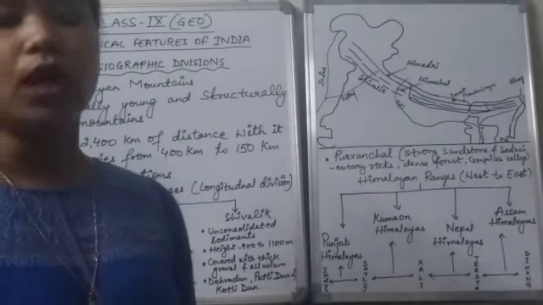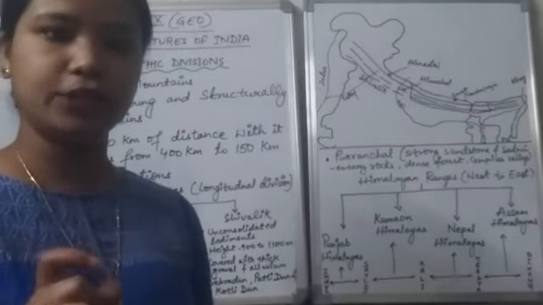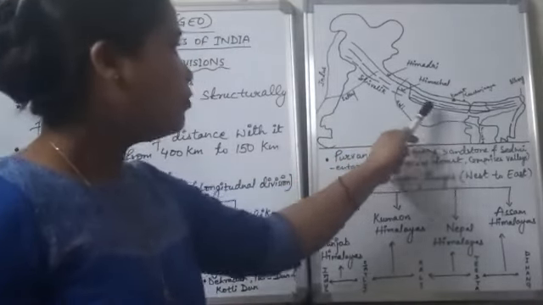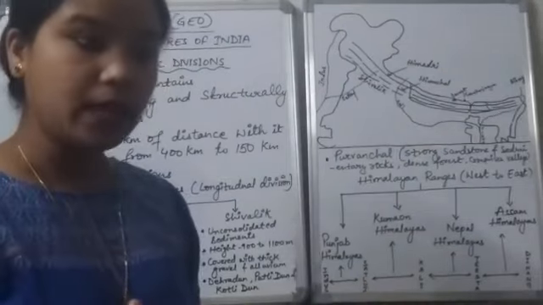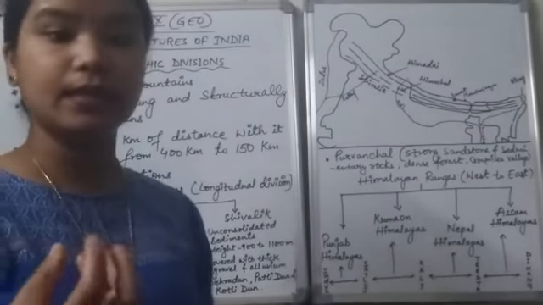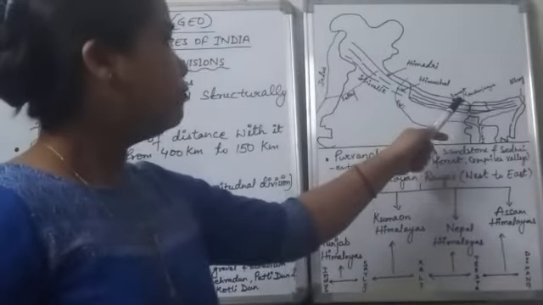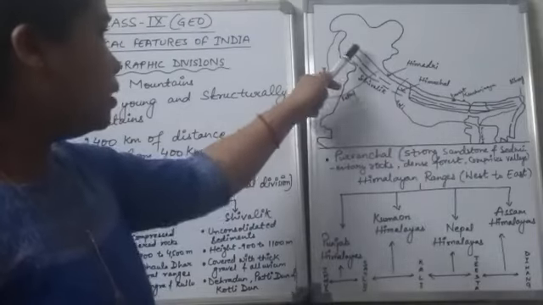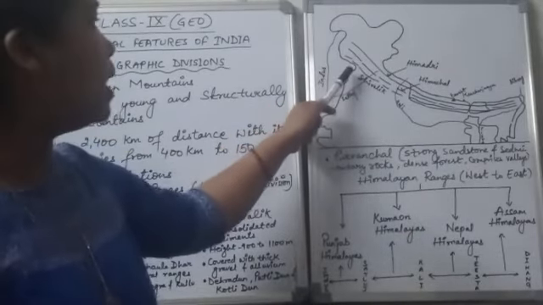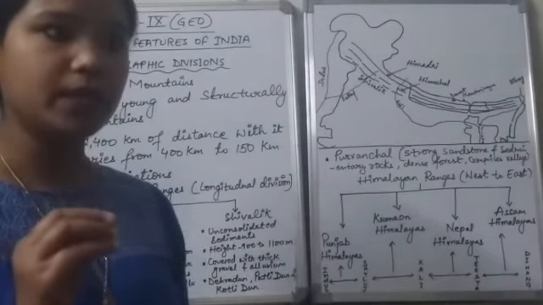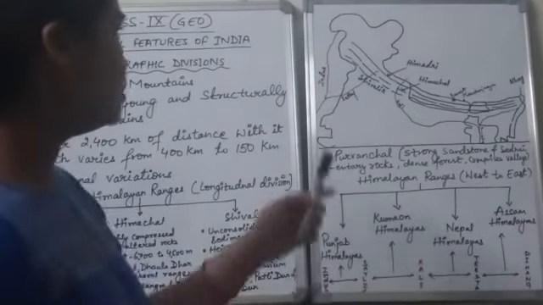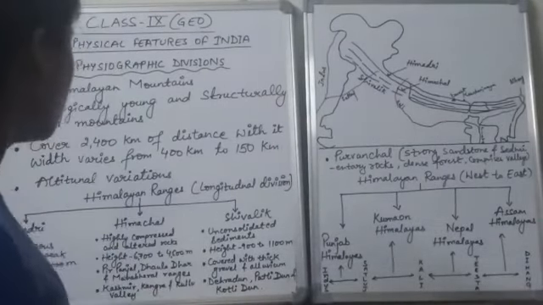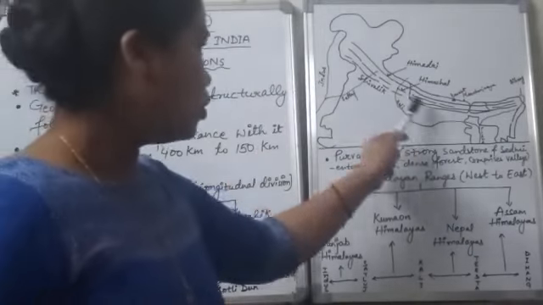We also see altitudinal variations in the Himalayas. In the eastern part of the country, we see many of the highest Himalayan peaks. The world's highest peak, Mount Everest, is in the eastern part of the Himalayas, and the peaks in the western part of the Himalayas are lower than those of the eastern part. So because of this we find altitudinal variation.